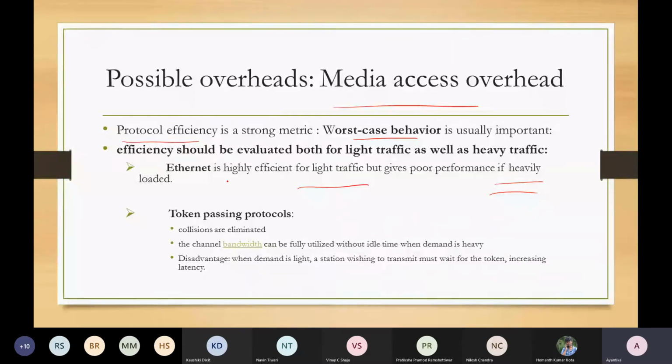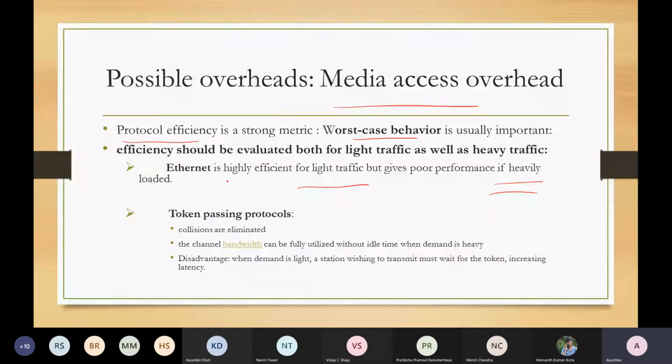That may lead to missing a timing deadline required by your overall framework. So in the worst case analysis, Ethernet is good in a light traffic scenario, but not in a heavily loaded scenario.